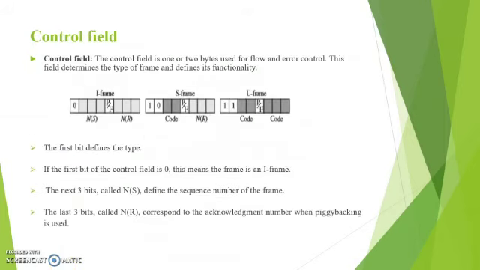Here is the explanation for the control field of the three types of frames, that is I frame, S frame and U frame. If a frame starts with the bit 0, it is an I frame, and if the first bit is 1 and the second bit is 0, it is an S frame, and if the first bit is 1 and the second bit is 1, it is a U frame. N of S, that is 3 bits, are allotted for N of S, which defines the sequence number of the frame. Then N of R corresponds to the acknowledgement number when piggybacking is used.